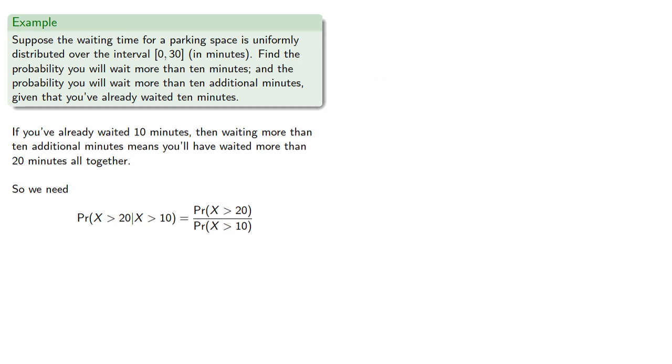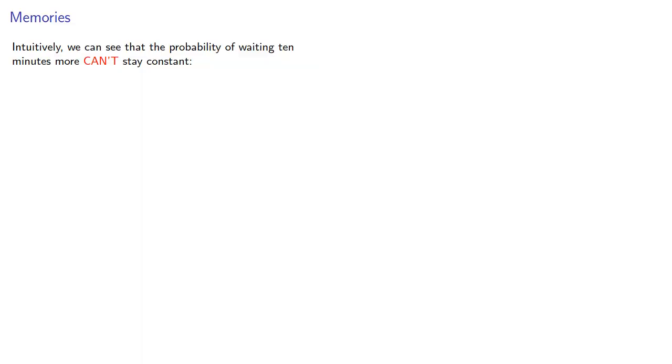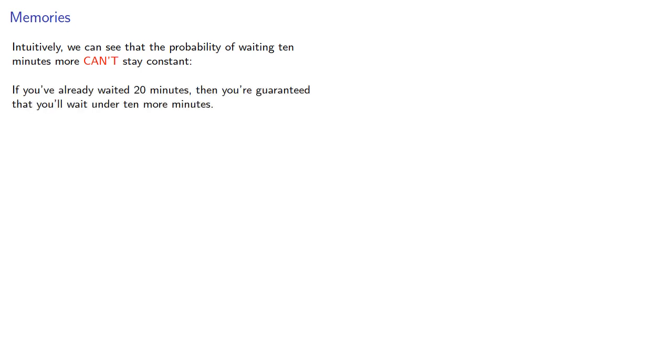and we find the probability x is greater than 20. We've already found the probability x is greater than 10. And so we find, and that gives us our conditional probability. Intuitively, we can see that the probability of waiting 10 minutes more can't stay constant. If you've already waited 20 minutes, then you're guaranteed that you'll wait under 10 more minutes. So the uniform distribution has a memory of how long you've waited.